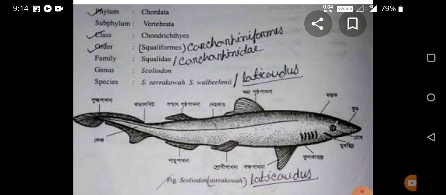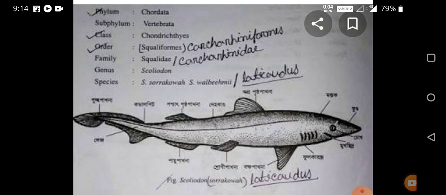Genus is Scoliodon. Example is Scoliodon, the name of the fish. There are different types of species of Scoliodon, but out of these we take one species that we have studied in your syllabus, known as sorrakowah, a marine Scoliodon.